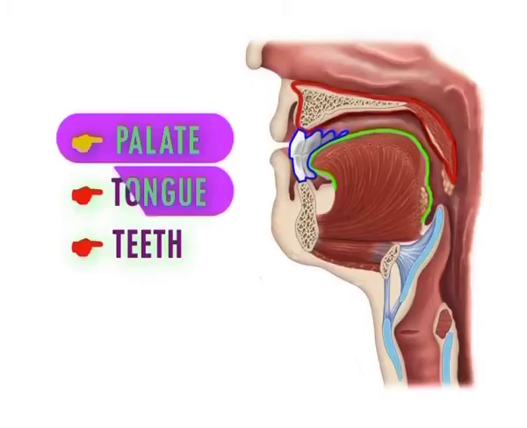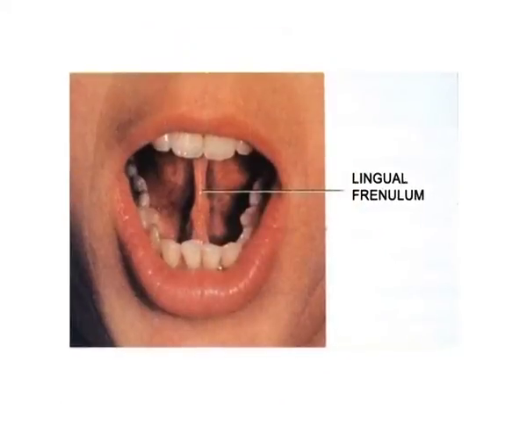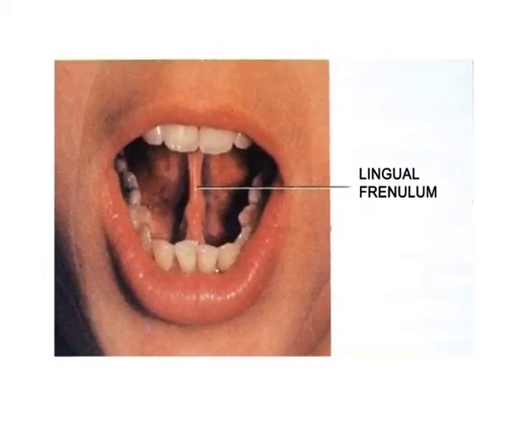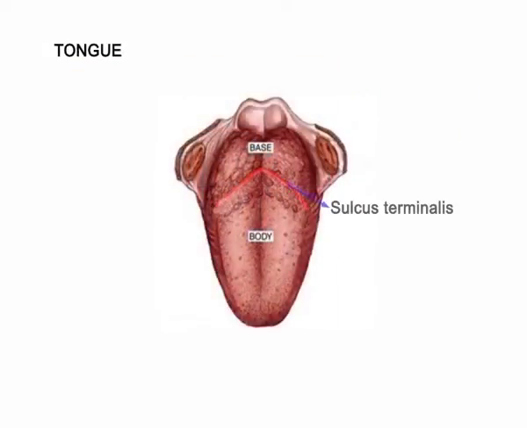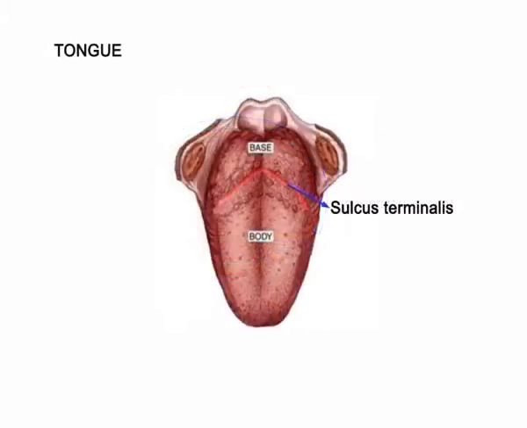Next, tongue. The tongue is attached to the floor of the mouth by a fold called the lingual frenulum. An inverted V-shaped furrow, termed as the sulcus terminalis, divides the upper surface of the tongue into anterior oral part and posterior pharyngeal part. The apex of the sulcus terminalis projects backward and is marked by a small median pit named the foramen cecum.